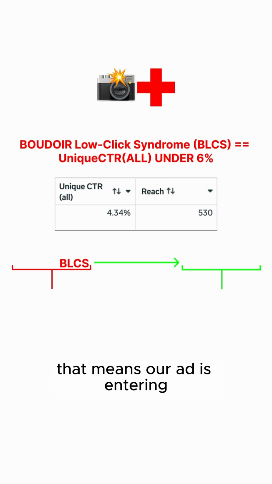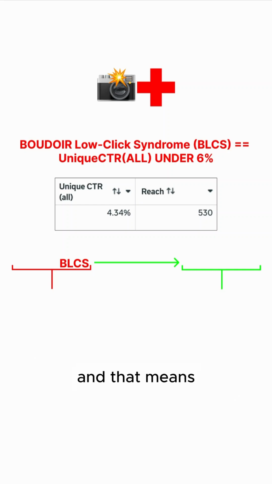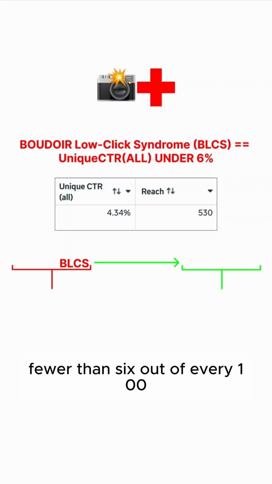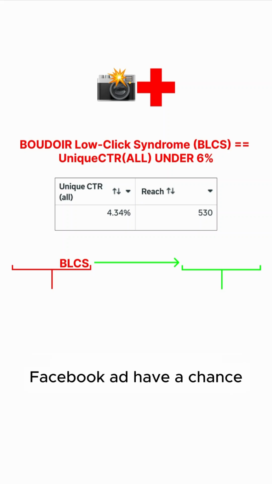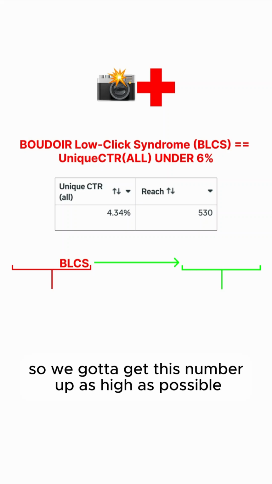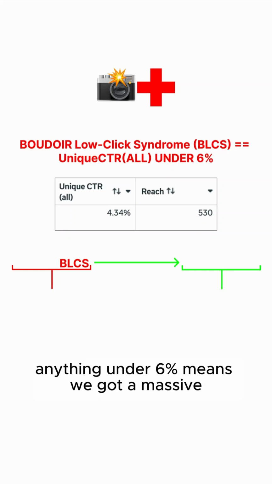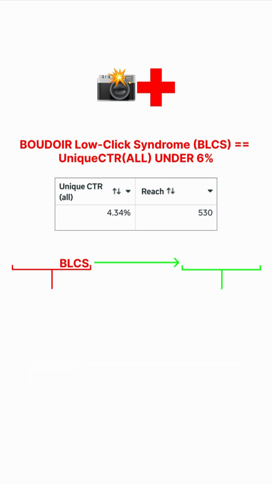That means our ad is entering fewer than 6 out of 100 women's brains, and that means fewer than 6 out of every 100 women that see our Boudoir Facebook ad have a chance, greater than 0 chance, to buy. So we got to get this number up as high as possible. That's the goal. And anything under 6% means we got a massive, massive, massive problem.